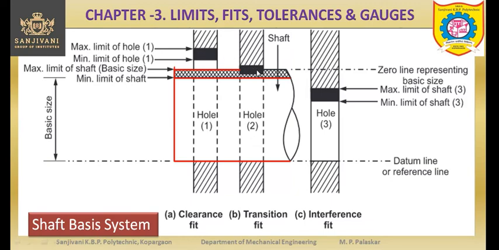So here the fit is changed because the size of the hole is changed, and the size of the shaft is constant because this is the shaft basis system. So here there is one more hole which gives us the interference. Again this hole has become smaller, or we can say the tolerance zone has now come closer to the datum line. Therefore here we are getting the interference because even the biggest hole is smaller than the smallest shaft. Therefore, we are getting the interference fit.